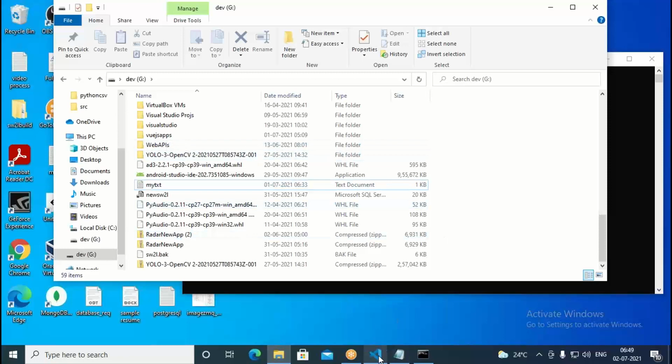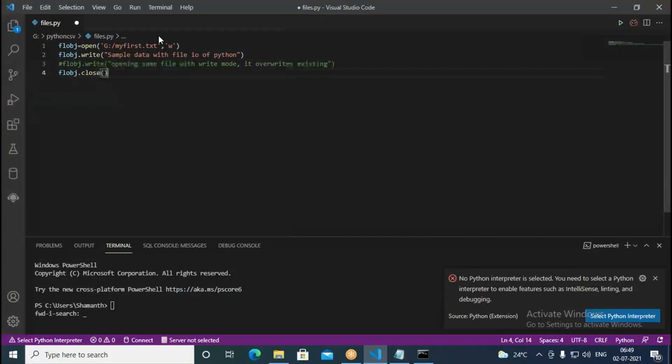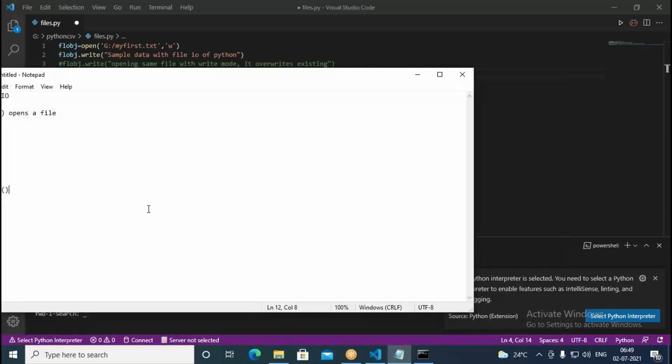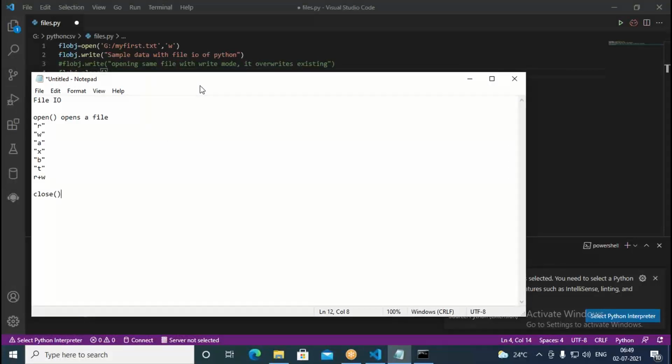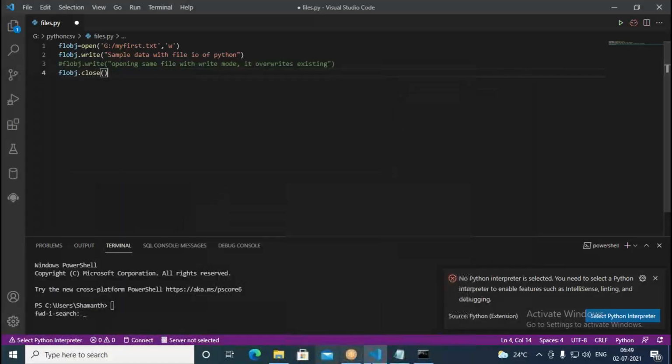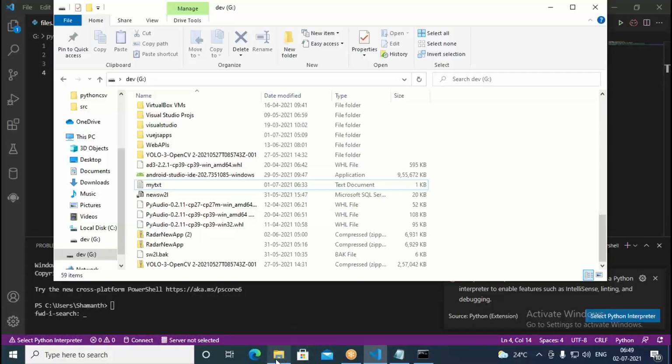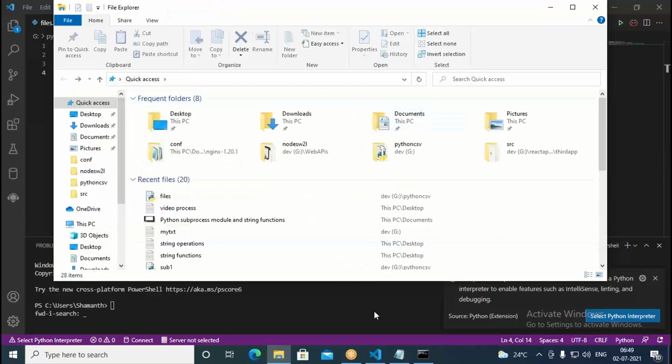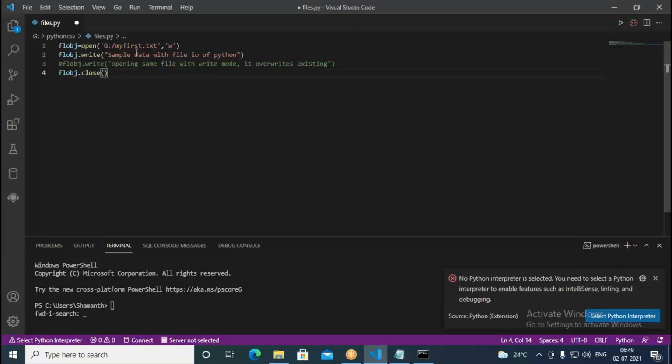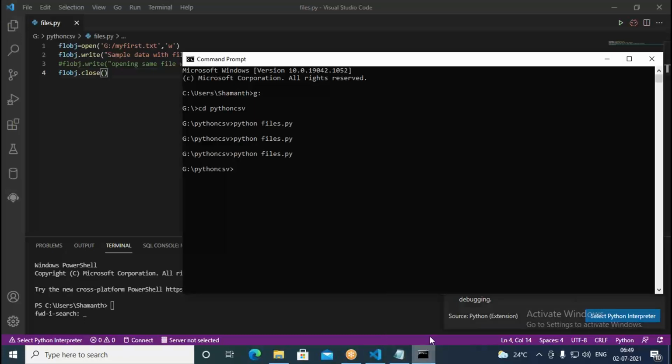I have deleted the file. Then after that, I'm going to open in the write mode. So the file should first of all be closed here. Now the file is not available for us. We don't have that file. So this time what should happen? It should create a new file and write this content, sample data with file IO of Python. It has to write for us. Save this here.